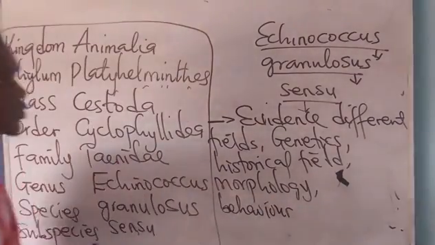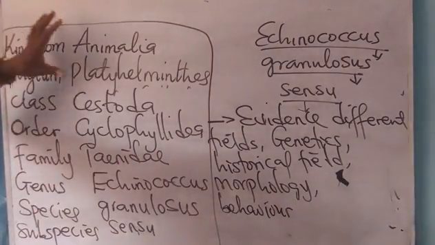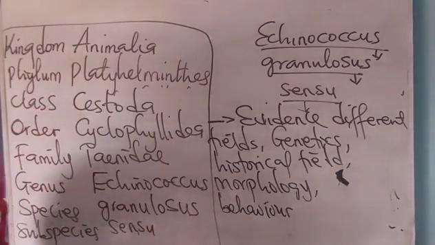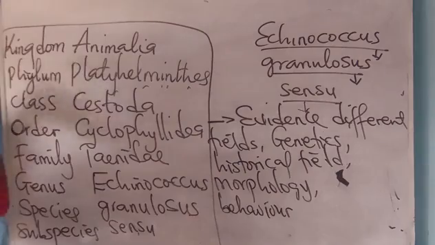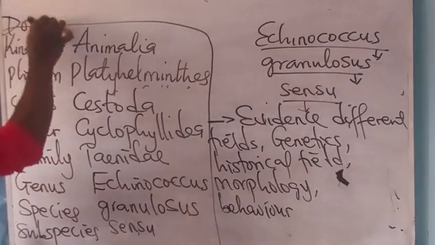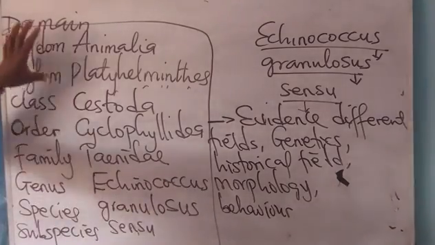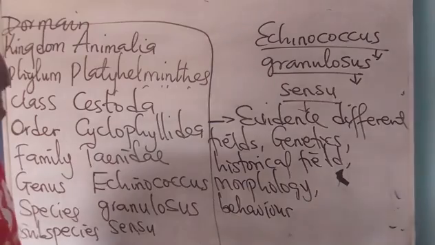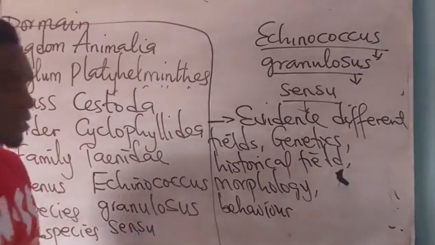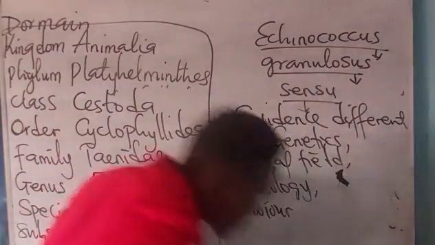All right, so what I've just done is what? Biological classification. Sometimes before kingdom you see domain. Domain is also a part of the hierarchical classification of what? Living things. All right, the next one is what?